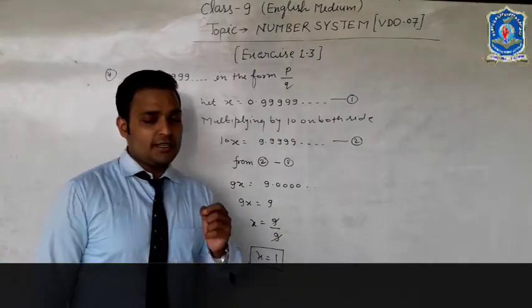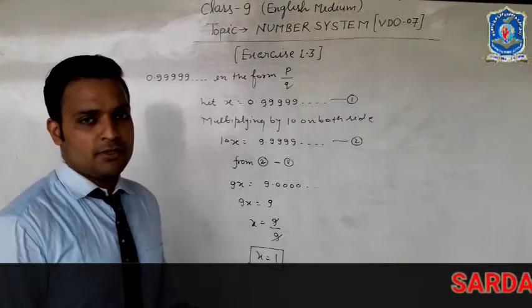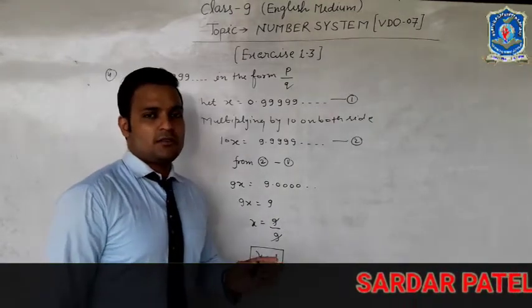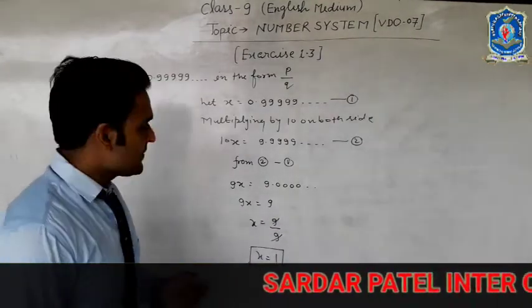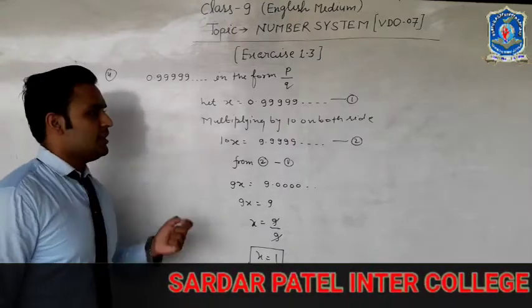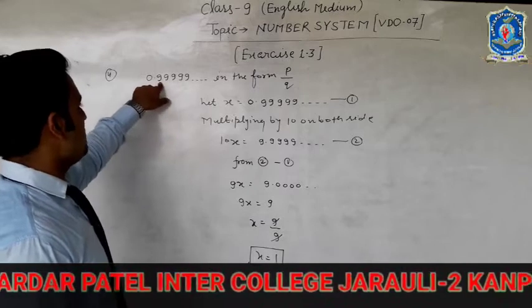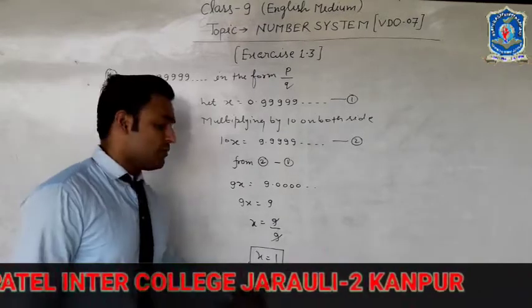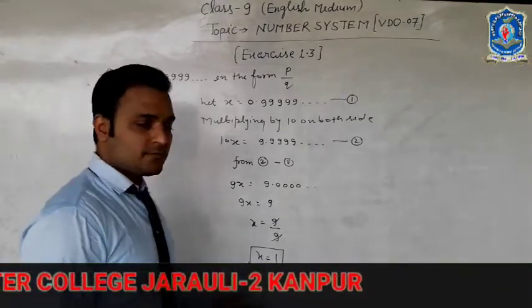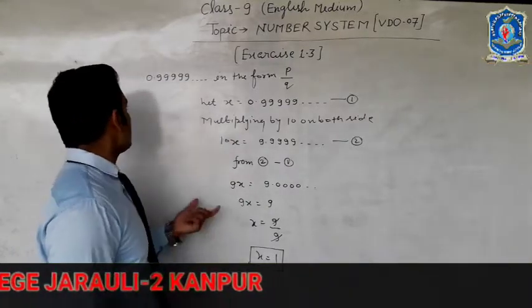If the next digit is 5 or more than 5, then the previous digit increases by one. So this is 0.9999. If we want to clarify, the exact value is x equals 1. Okay, so this is the solution of question number 4.